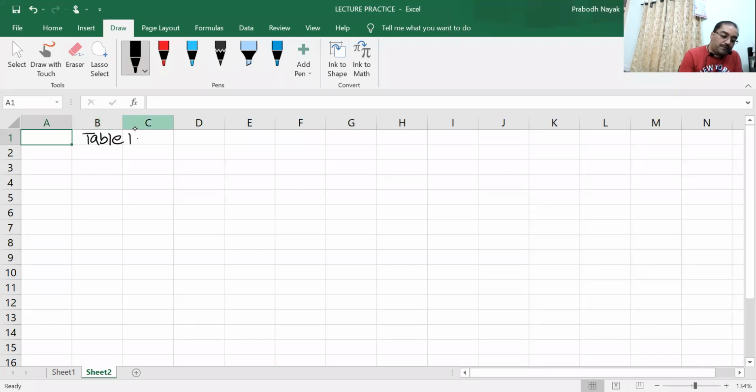Table 1, crew based in Delhi. You have flight numbers 201, 202, 203, 204.